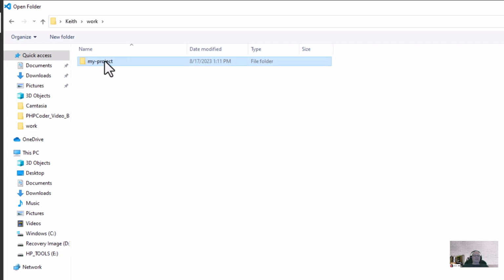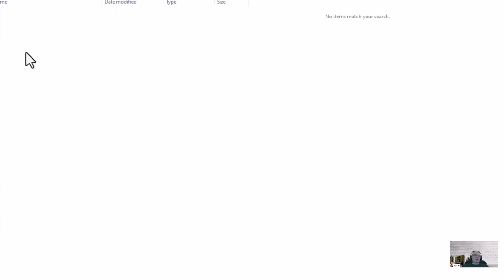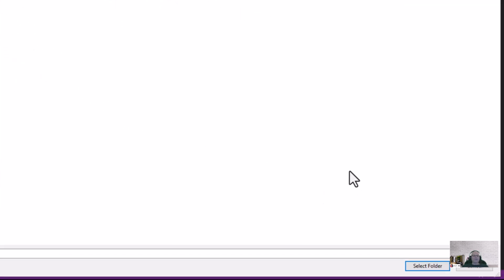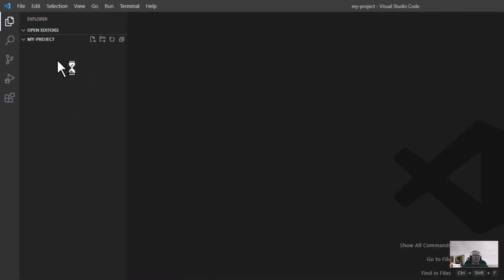So now I need to select it as my work area. I need to click and go inside of the folder, and then go to the right hand corner to the bottom. It says select folder. There's a button there, and click on that, and that will select it. Now this will refresh in a second or two, and that will be your work area or your project.